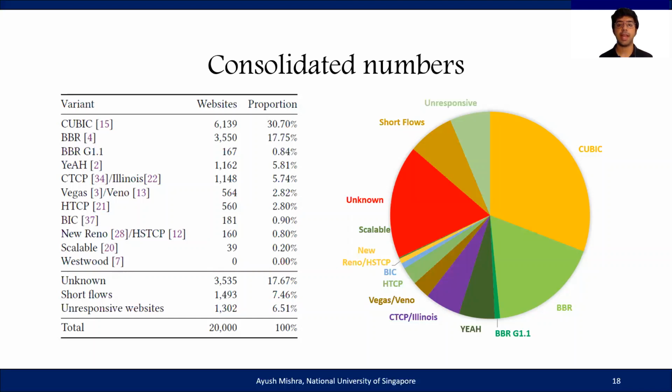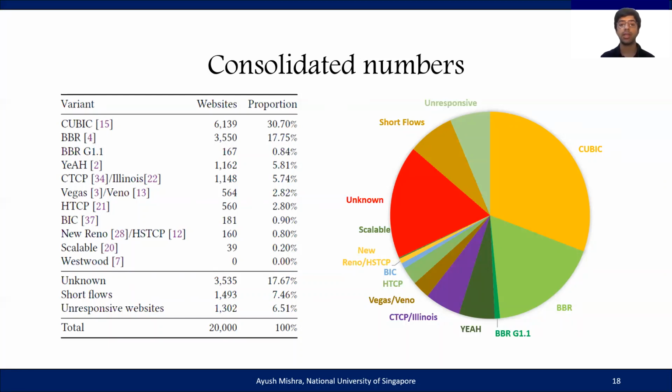Gordon did not classify any website as using 2 different variants in 2 different regions. We therefore found no evidence of CDNs deploying different congestion control algorithms in different regions for the same websites. Therefore, we have consolidated the numbers from all our regions following the rule that if a website has been classified as some variant in one location, then we consider that website to be deploying that variant in all locations.